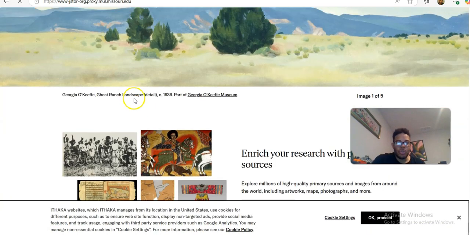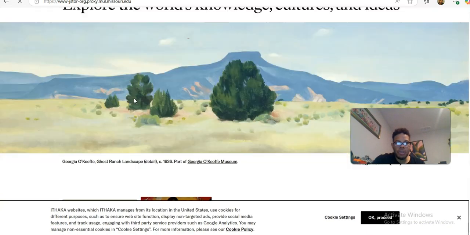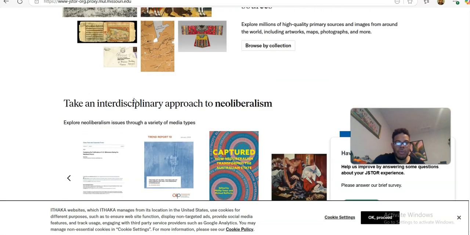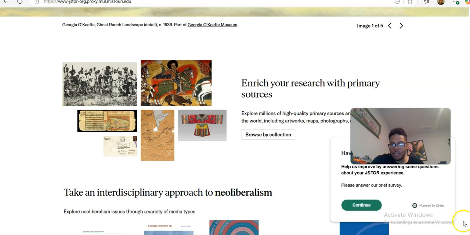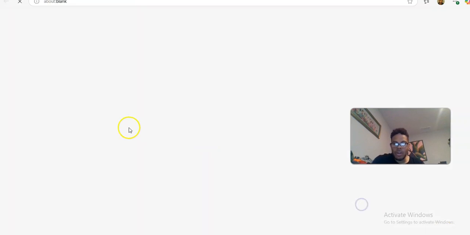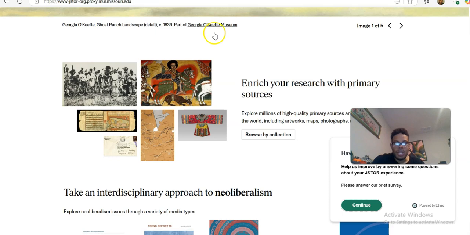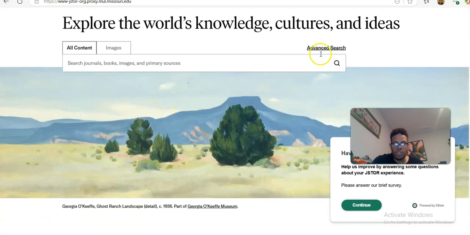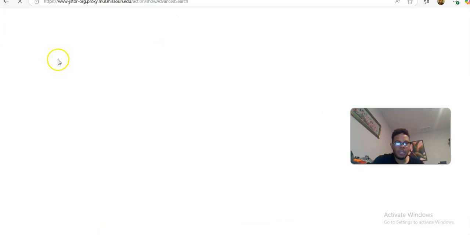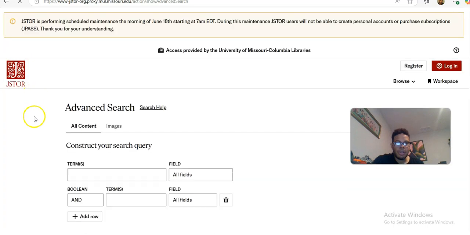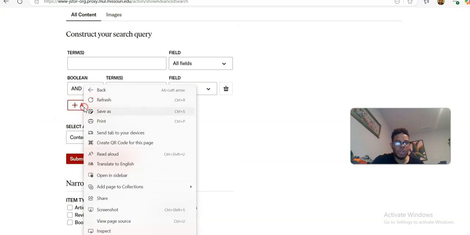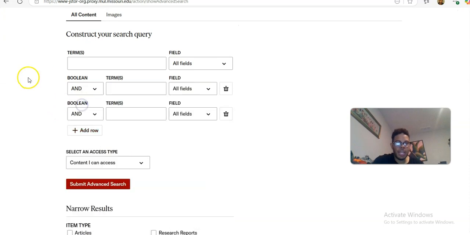When you go to JSTOR, you will be taken to something that looks kind of like this. And again, what I recommend is that you all do the advanced search, okay? So you will find the advanced search here. And that will bring you here. And then you can have terms, you can add a row of terms and things like that.